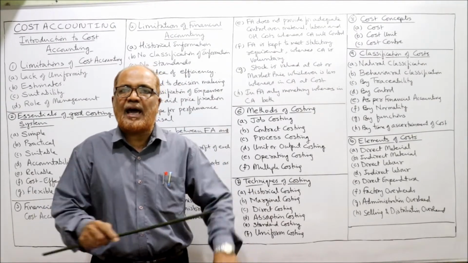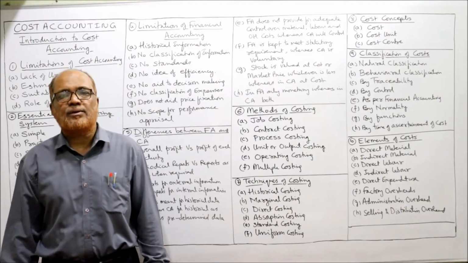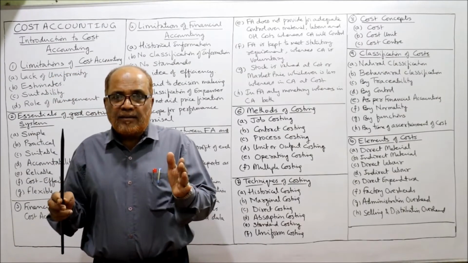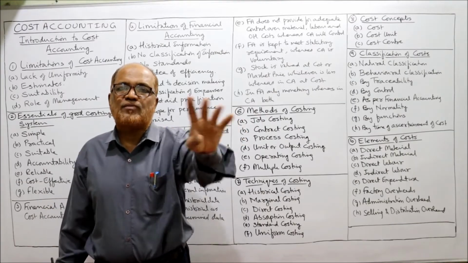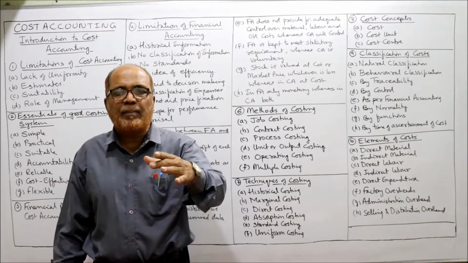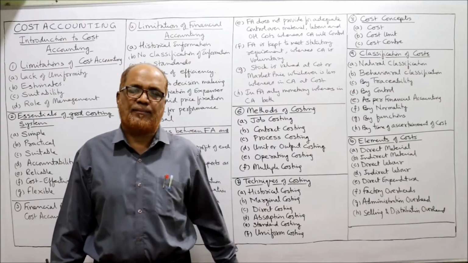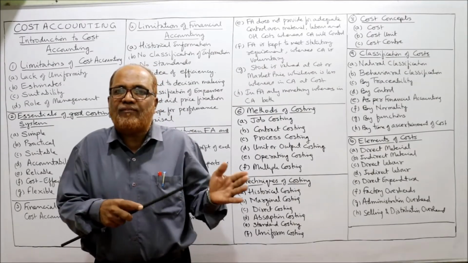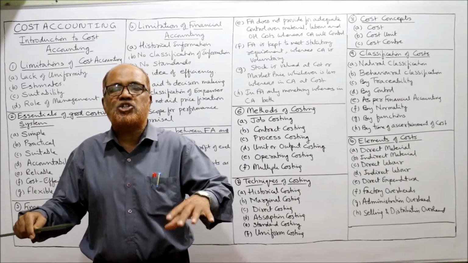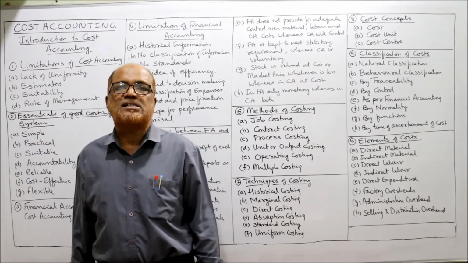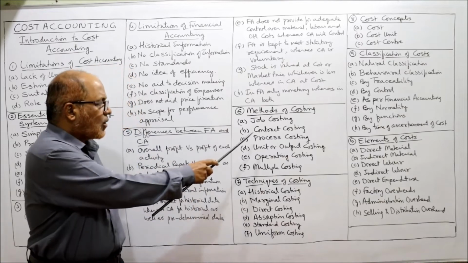So constructional activity, they will apply contract costing, in which the contractor will complete the work order according to the specification of the contractee. There is an agreement between the contractor and the contractee. So the work will be done not at the factory, but at the site. So most of the expenditure incurred by the contractor is at site. So that is called contract costing.